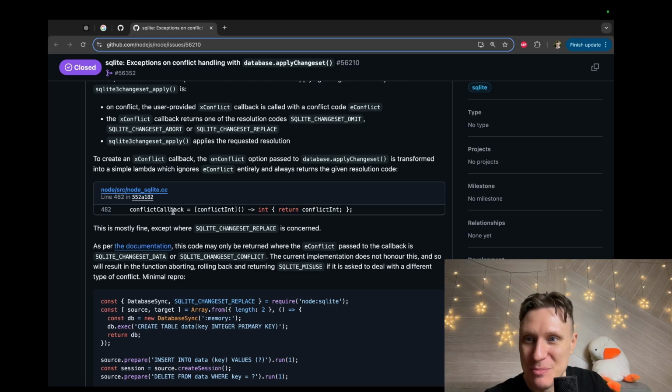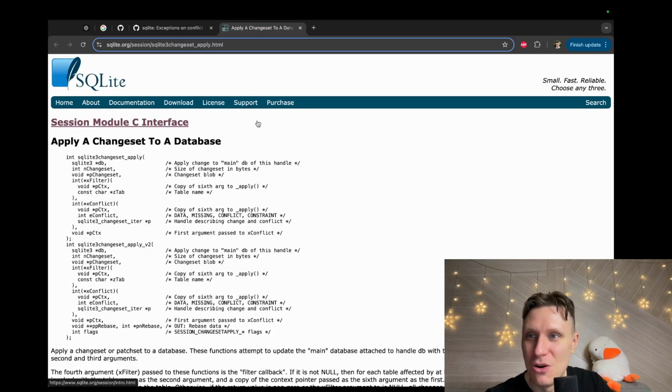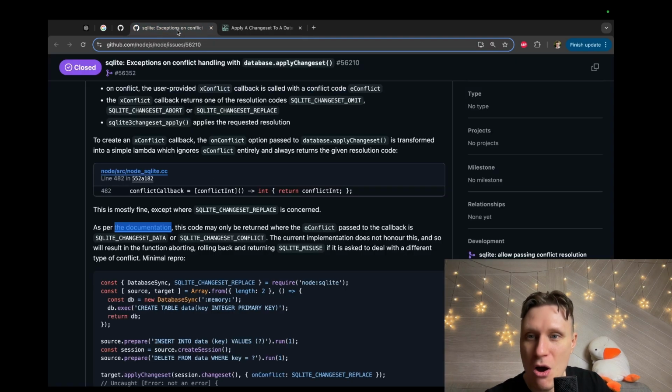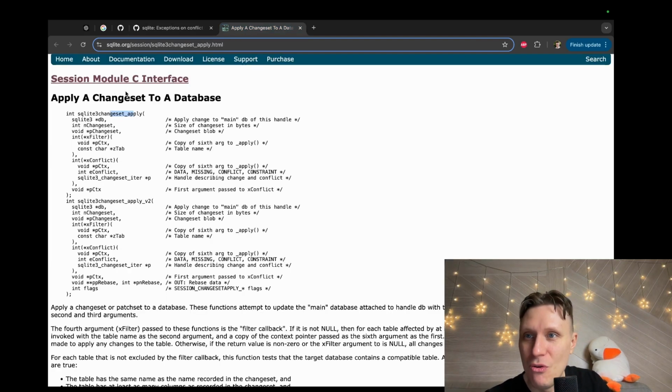This is a different API. Node SQLite C documentation. Okay, what documentation? What is this? Okay, this is the C SQLite library. Okay, we have apply changeset. Maybe this is a high-level JavaScript implementation of some low-level apply function from the C module of SQLite. So let's see what apply v2, apply v1, whatever. Let's open apply v1.